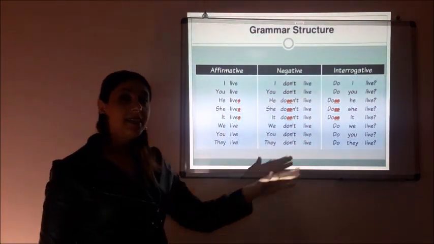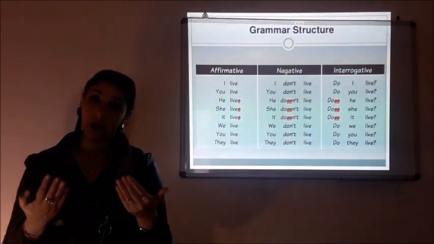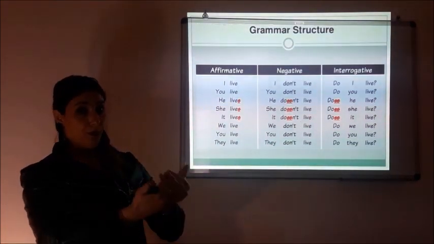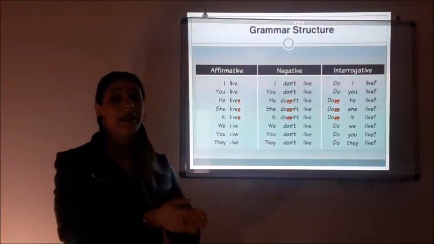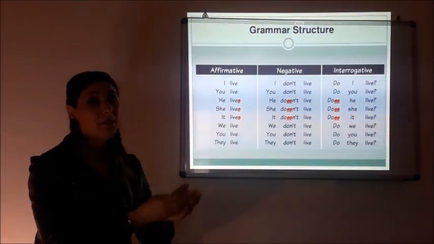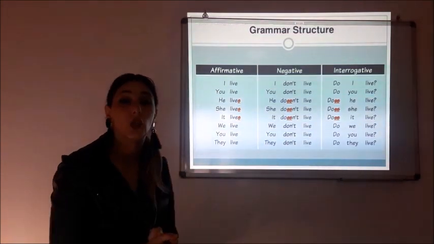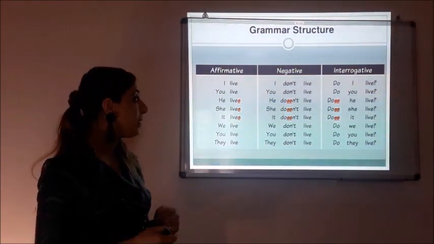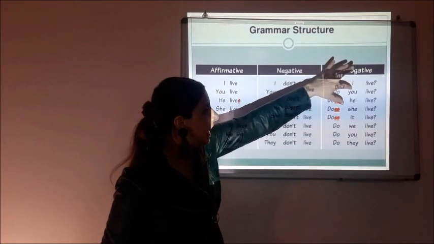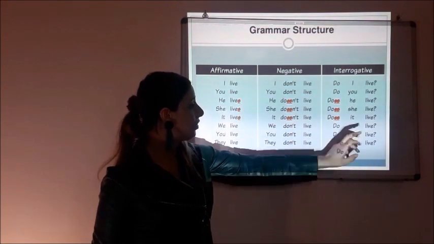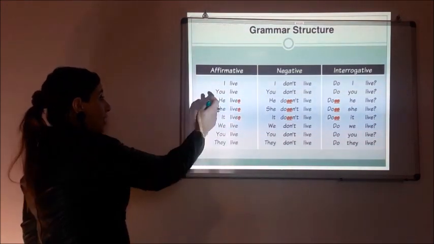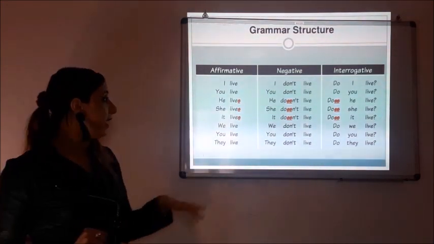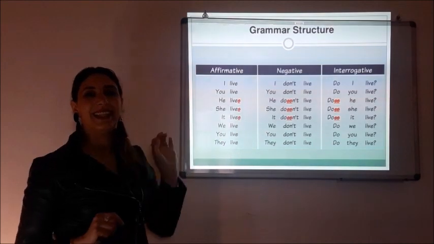Okay? In interrogative form, I need always my auxiliary to do before the subject, plus the subject, plus the stem, plus the rest of the sentence, plus the question mark. So I will say, do I, do you, do we, do you, do they leave? Okay? Concerning she and he and it, I will say, he, she, it leaves.